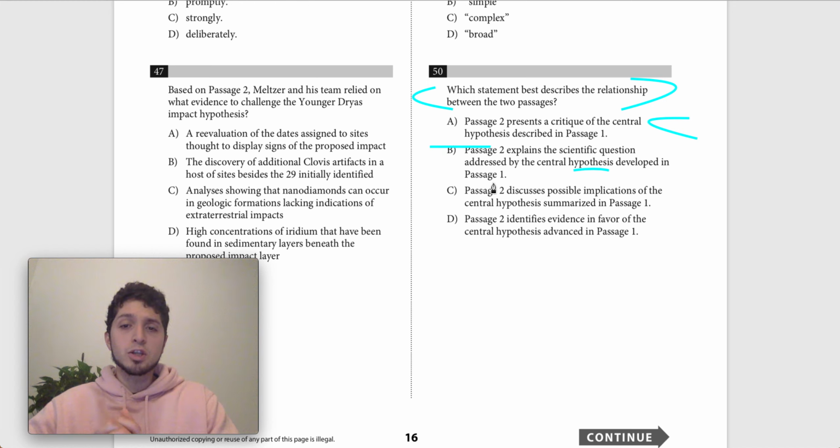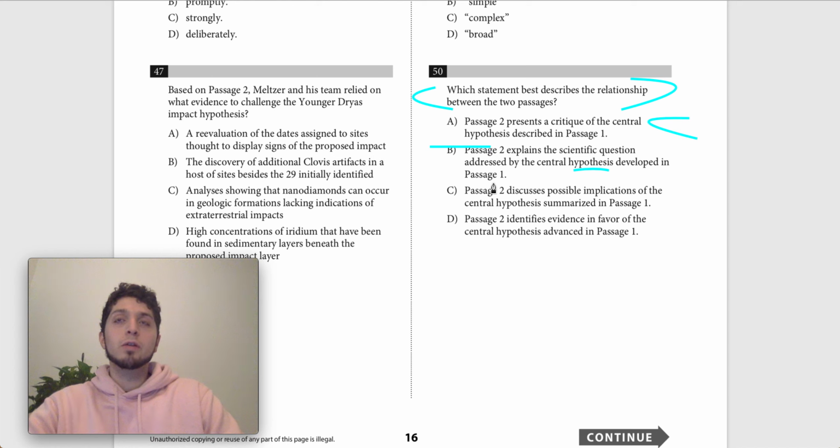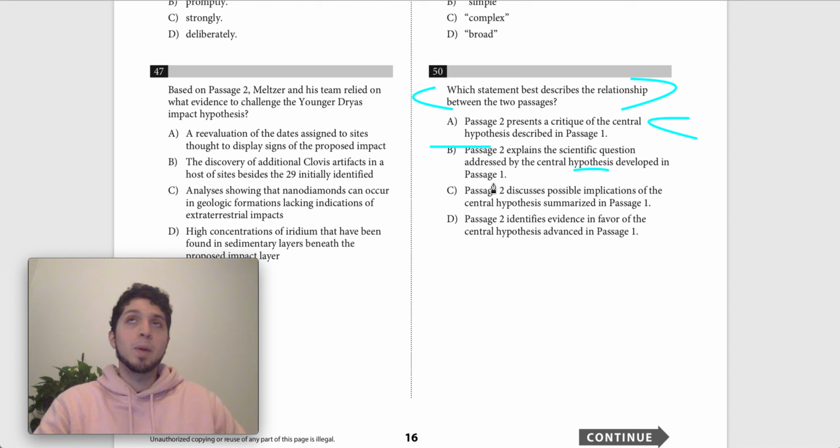C says that passage 2 discusses possible implications of the central hypothesis summarized in passage 1. Again, this is not correct because this would only be true if passage 2 basically said, okay, let's assume passage 1 is correct, the hypothesis. What would be the implications? Well, then this follows, and this follows, and this would be the consequence of this, etc. But that's not what's happening. Passage 2 is contradicting passage 1, so we should get rid of that.